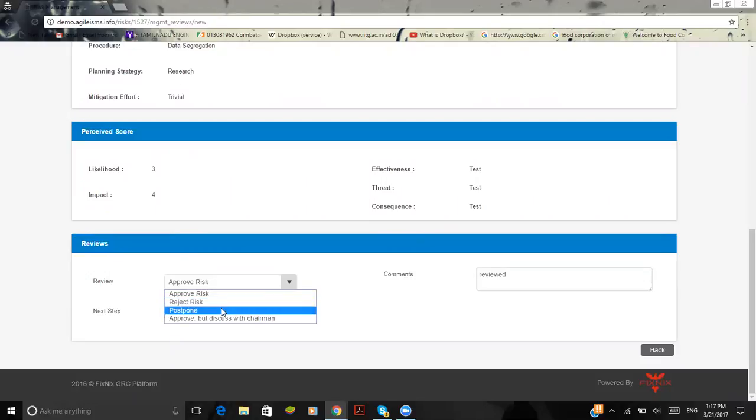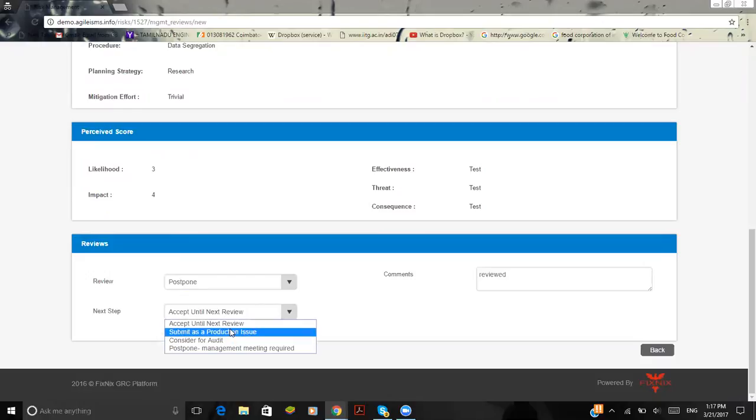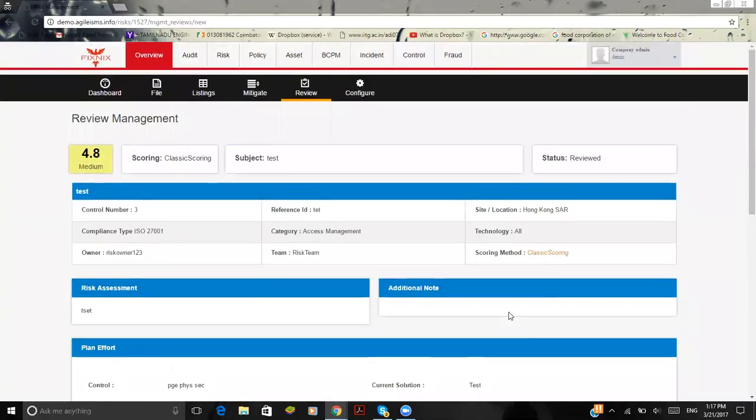If I'm going to postpone the risk, what are the next steps that I'm going to take, whether I'm going to accept until the next review, subject as a production issue, consider for audit, postpone the management, or a meeting required. And here is where I give the comments on the same. And this is how the risk works.